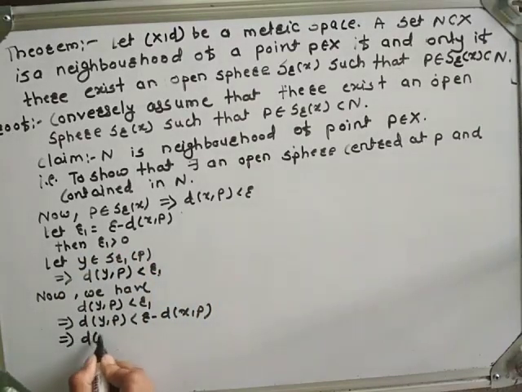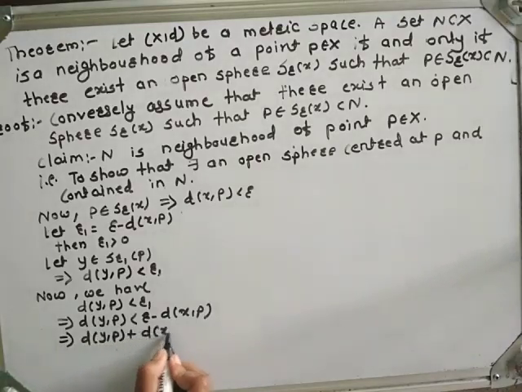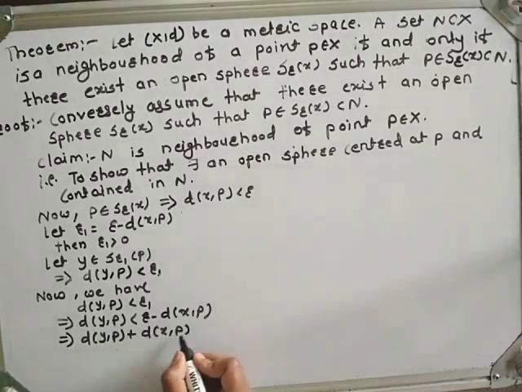That implies d(y, P) plus d(x, P) is strictly less than r.